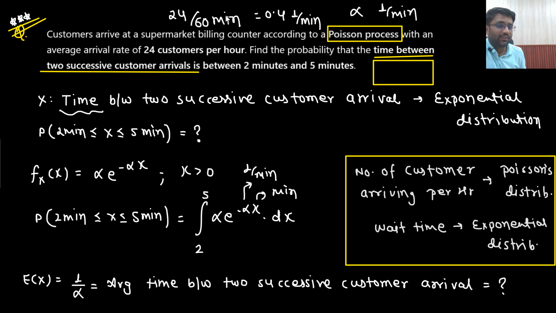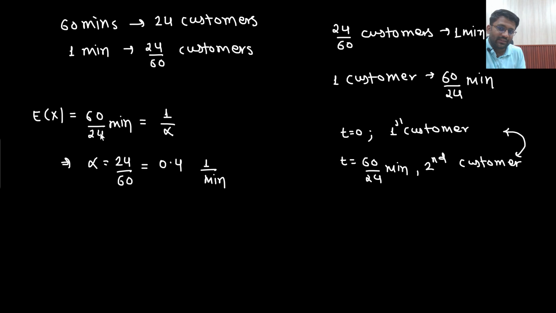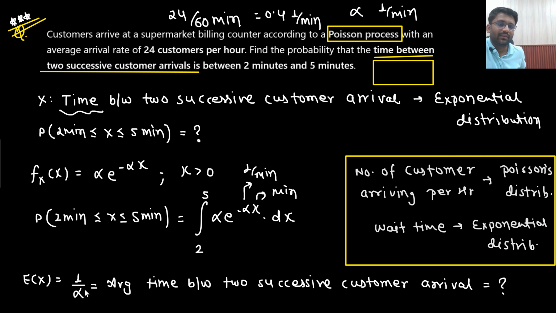Is it the expectation of X? No. Expectation of X is 60 by 24. But I am supposed to find out the value of alpha. I need expectation of X so that I can find the value of alpha, because expectation of X is 1 by alpha. Or if you can directly find out the value of alpha, then this is how you can find it out.